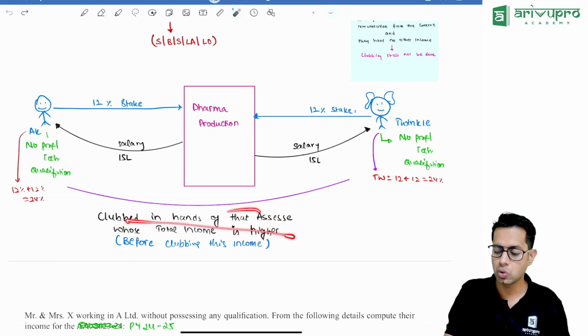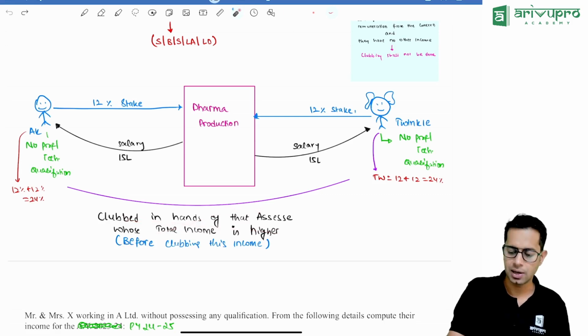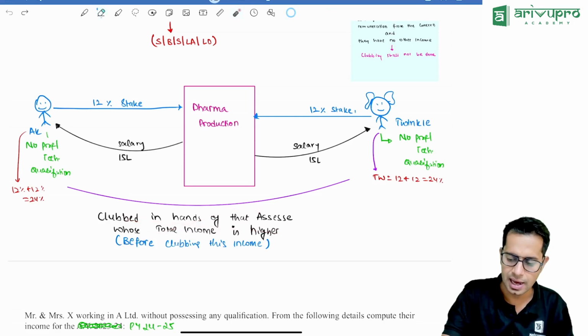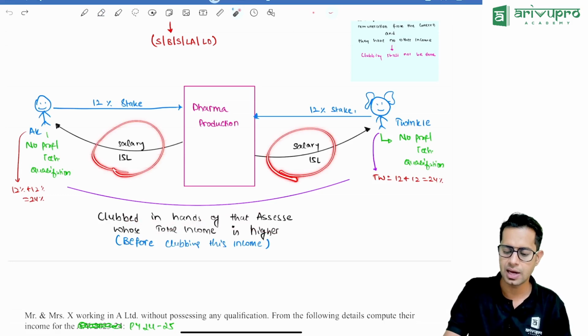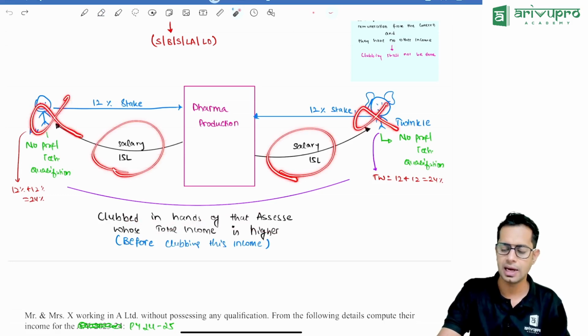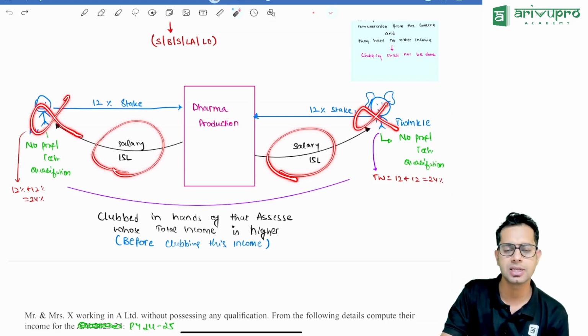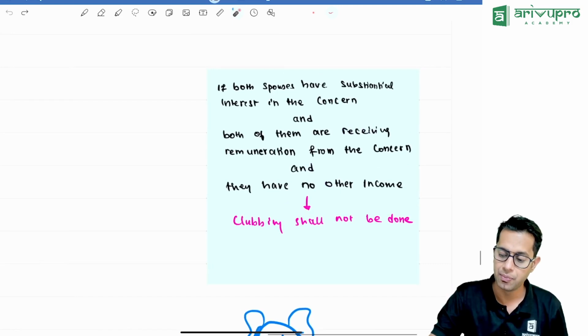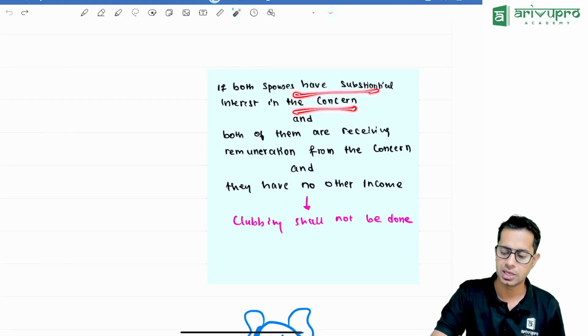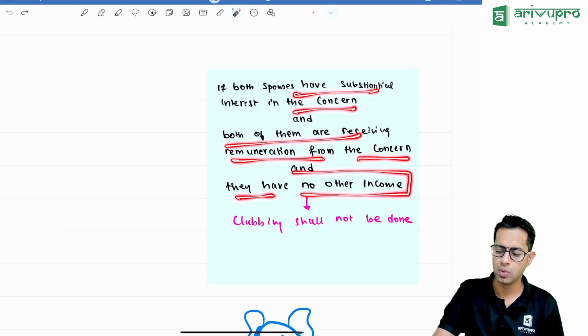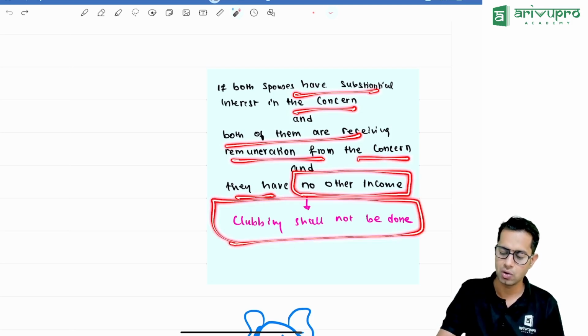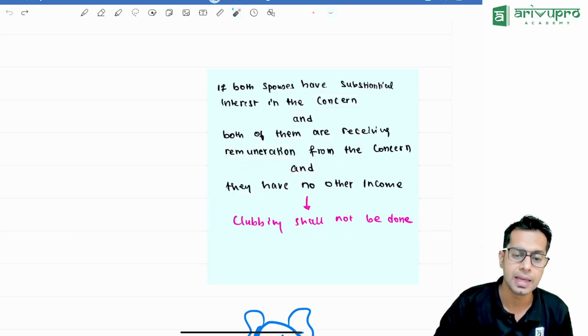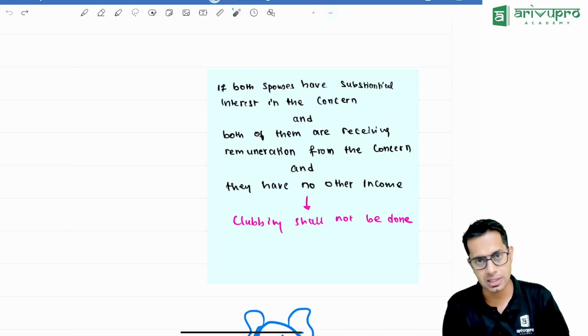Sir, what if they both don't have any income at all? What if this is the only income which they are earning, and they are both not having any other type of income? In such cases, tell me, sir, what is going to happen? In such cases, the lawmaker says, if both the spouses have substantial interest in the concern and both of them are receiving remuneration from the concern, and if both of them do not have any professional or technical qualification, clubbing shall be happening in the hands of that assessee.